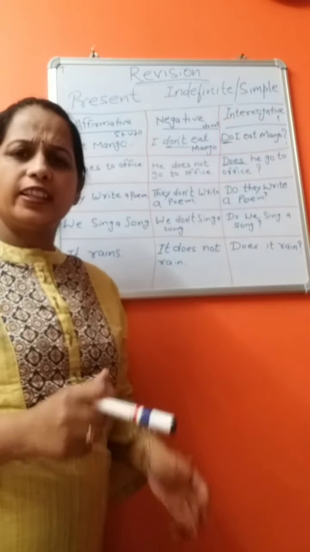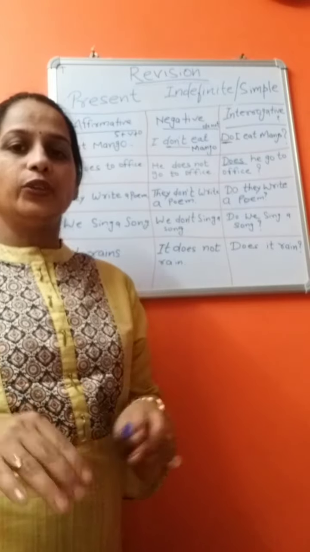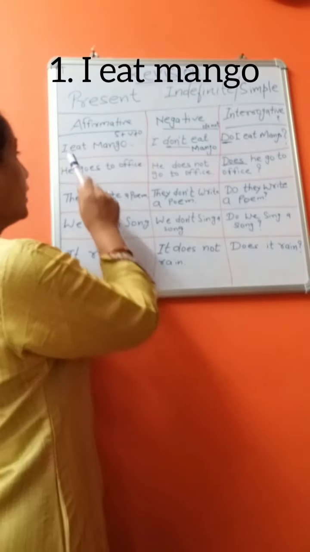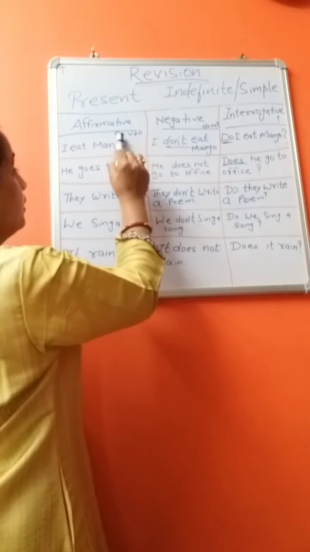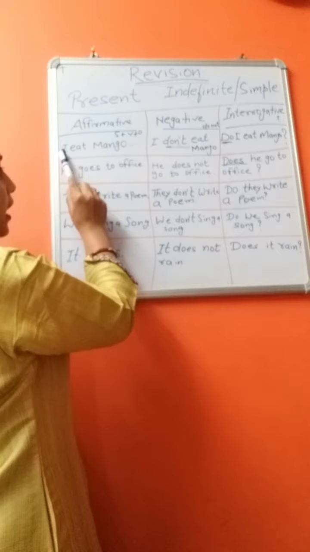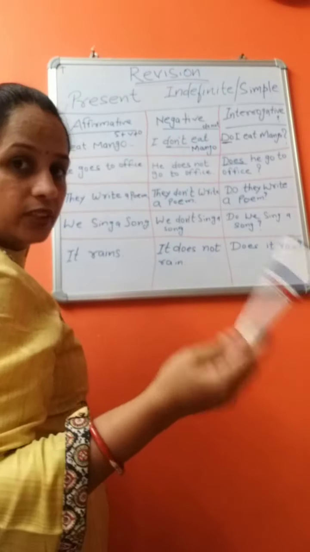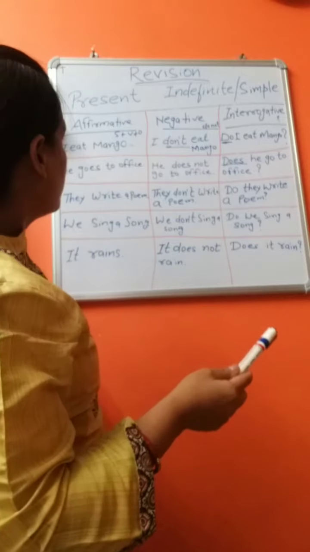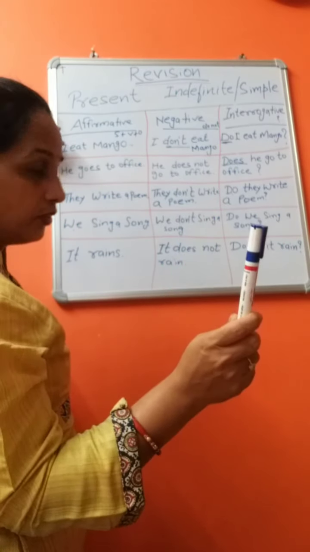Affirmative sentences are a very simple kind of sentence, and you can use, like, I eat mango. You can add subject plus verb plus object. I, first person here. Eat is a verb, and in affirmative sentences we use the first form of the verb.